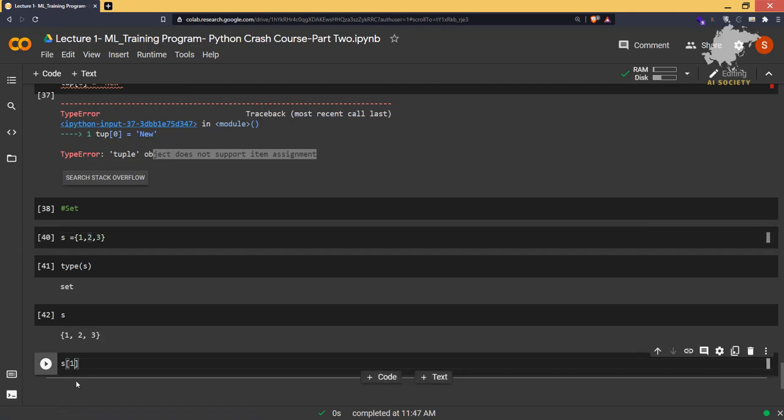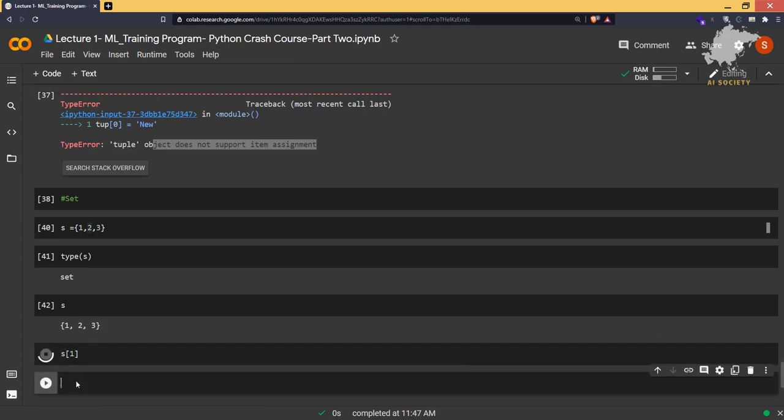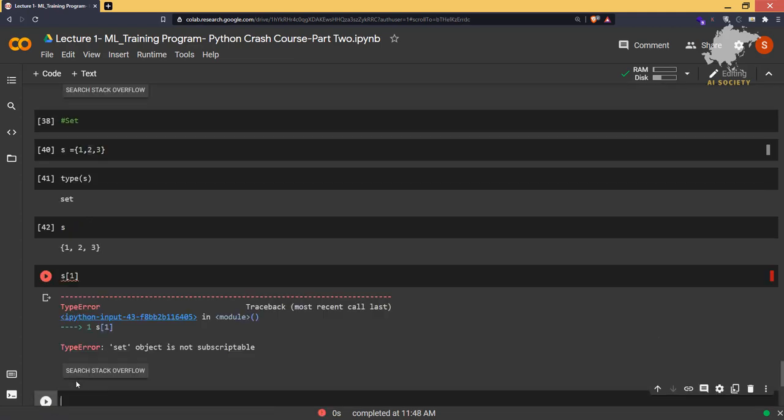Again wrong. You cannot grab elements from the set. That means in this set it does not maintain any kind of index number. So if I type s of 1, it is not showing anything. That means such an object is not subscriptable.